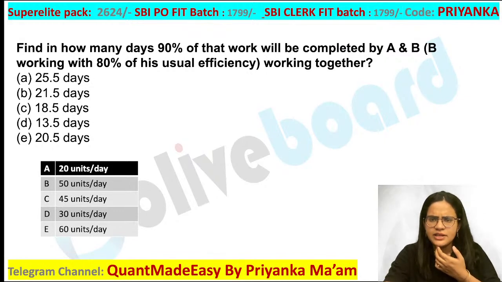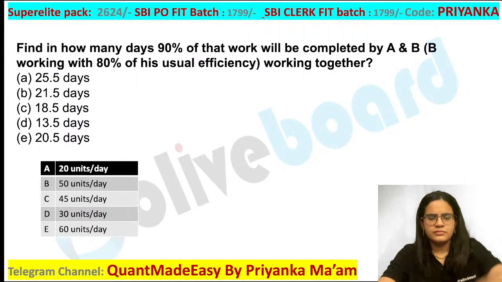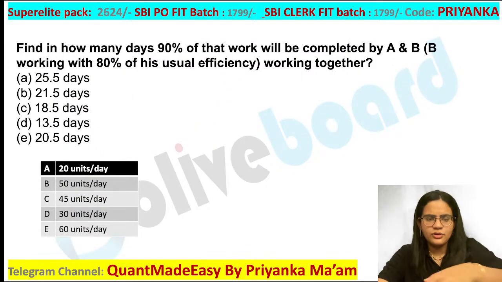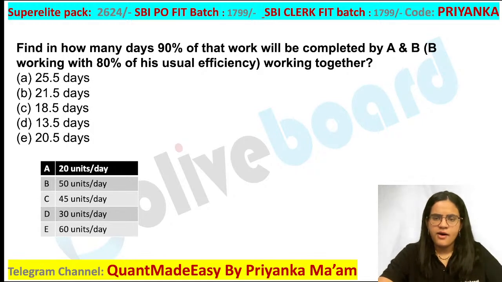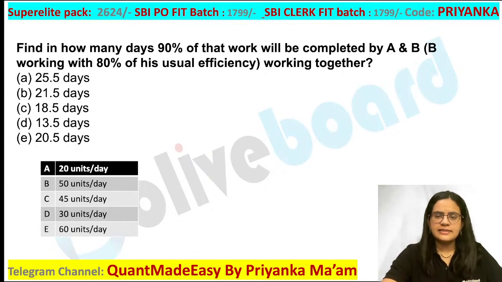E value is 60 only, right? E value is 60. So just check your value once. Abhishek, Pooja are getting 13.5. Jannavi is also getting it. Very good, guys. 13.5. DA is getting it. Sham, Naveen Kumar, Pawan.